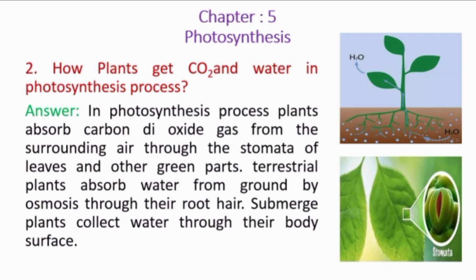Plants' green parts also take part in absorbing carbon dioxide gas. Terrestrial plants absorb water from the ground by osmosis through their root hair, and submerged plants collect water through their body surface.